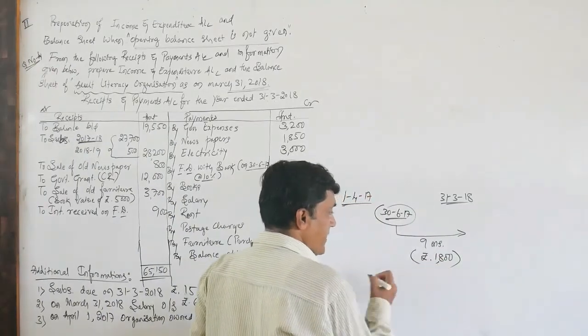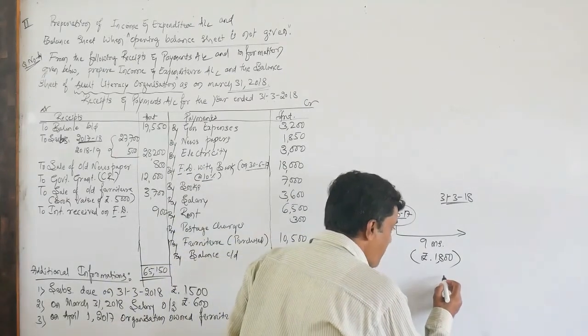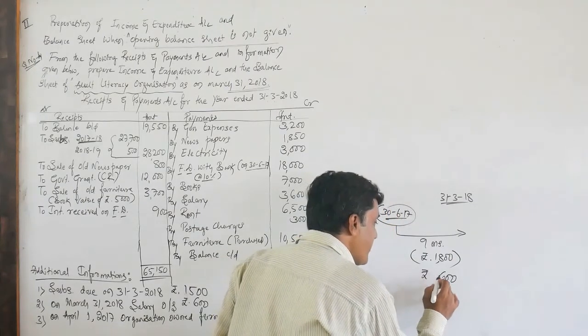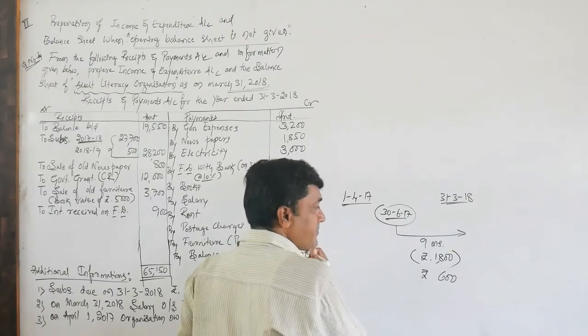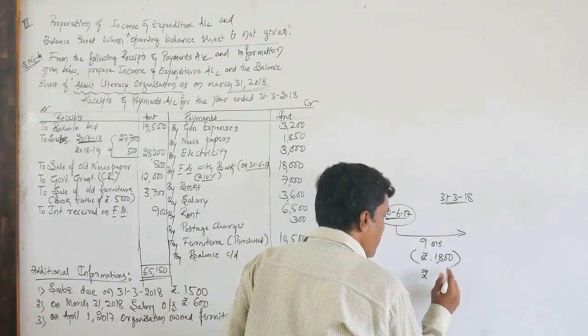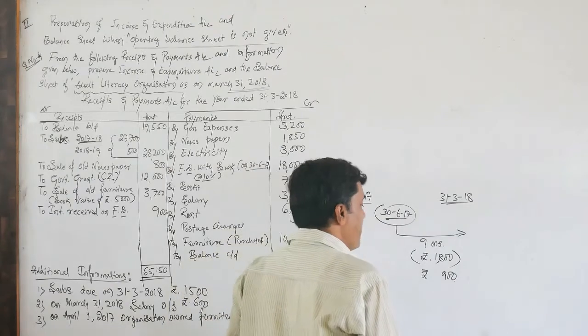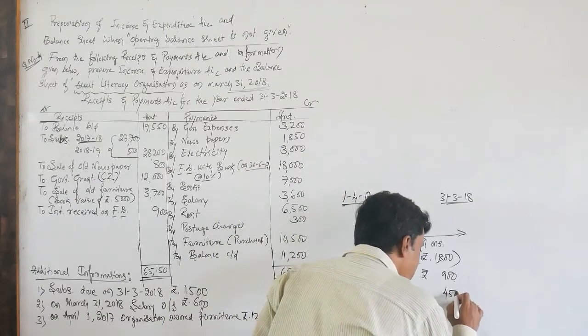Rupees 1,800 is the interest for 1 year. How much for half year? Half year interest is 900. So for 3 months it is 450.